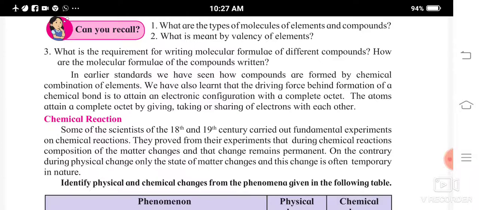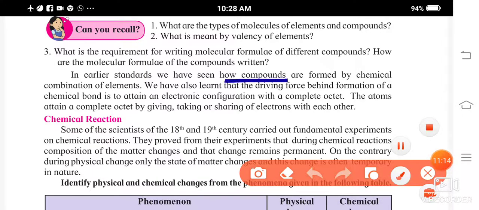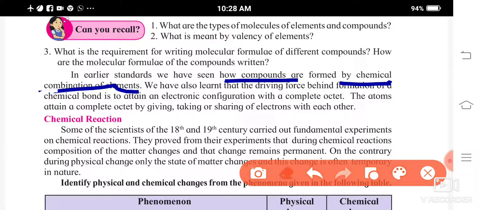Now see, we have seen that compounds are formed by chemical combination of elements. You have studied this in earlier classes. We have also learned the driving force behind the formation of a chemical bond. Why is this chemical bond formed, what is the actual intention?